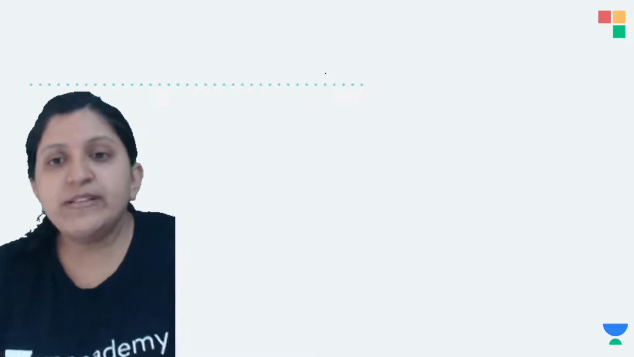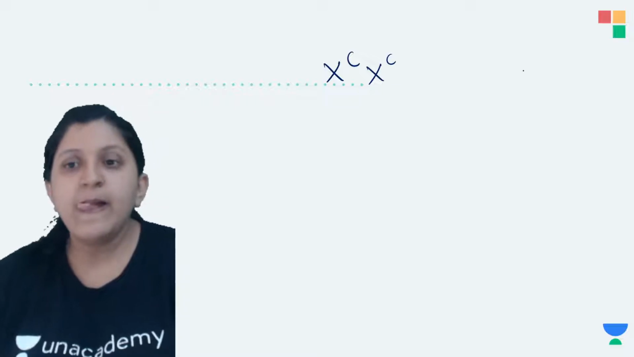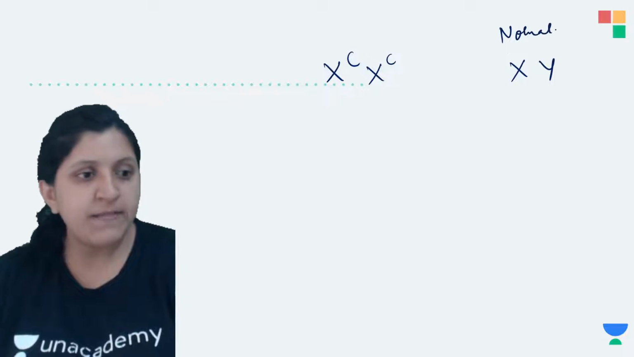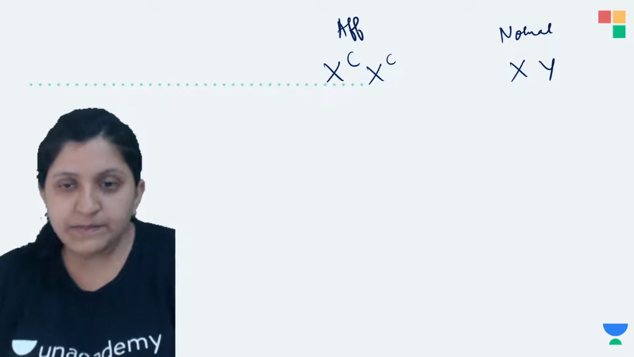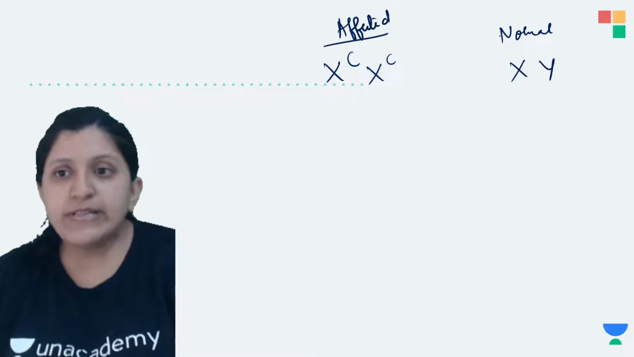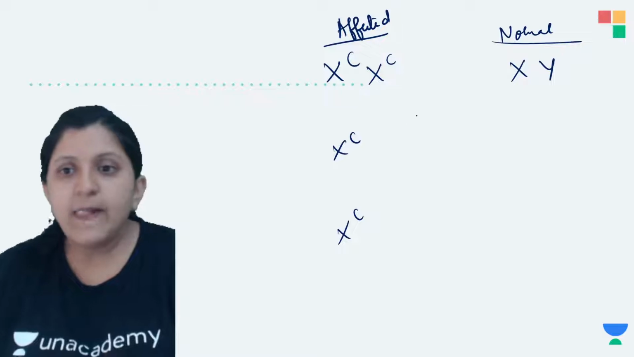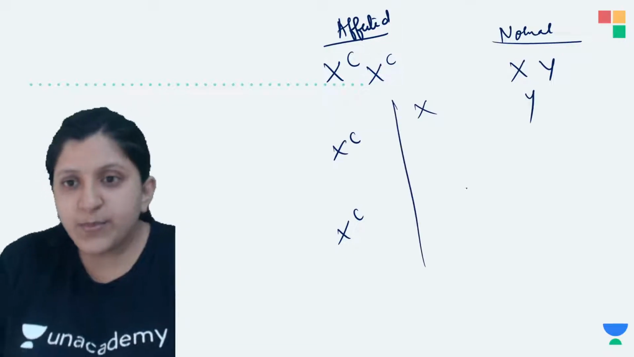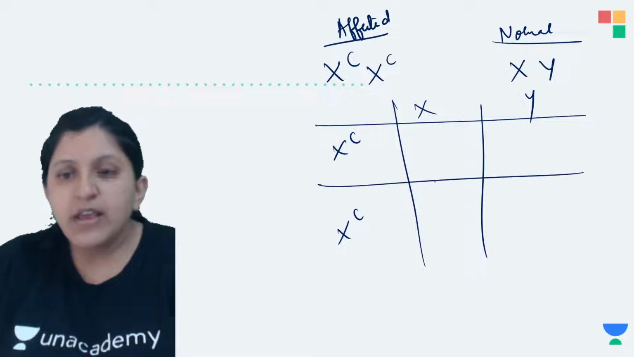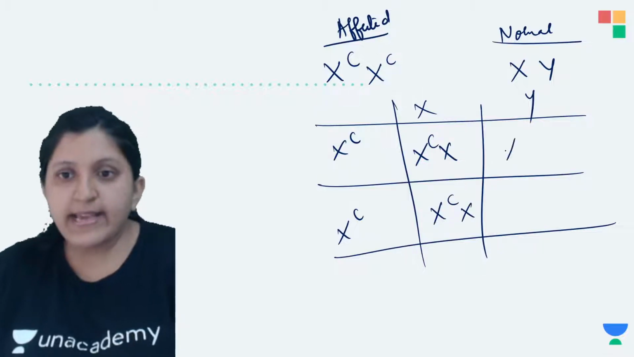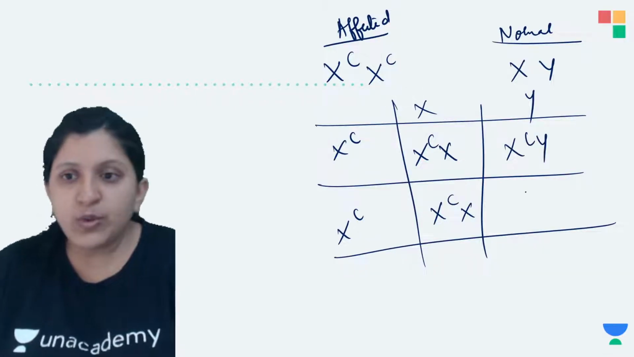Now we will make the female affected. So this female is affected and the male is normal. So this is the normal male, and this is the affected female. We'll see this case. So XCXC, this is for color blindness, and XY is here. So let's put up a Punnett square and understand this. Now you can see that XCX is here, then XCX is here, XCY is here, and then XCY.